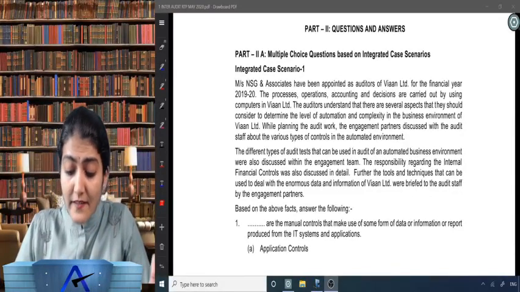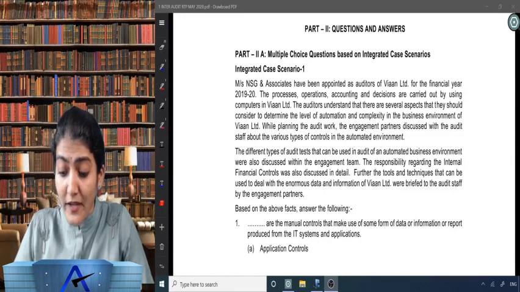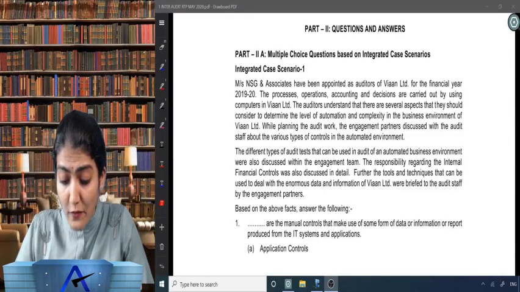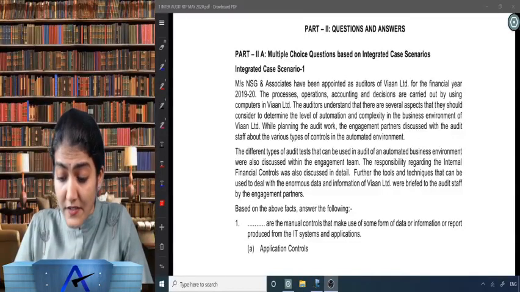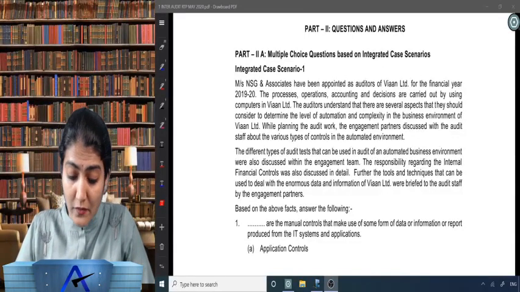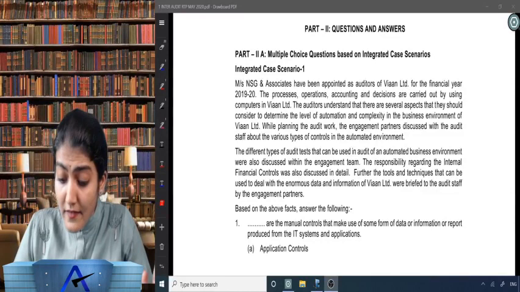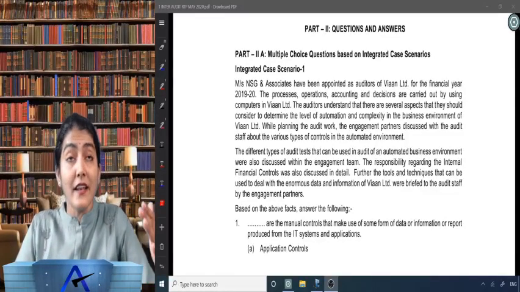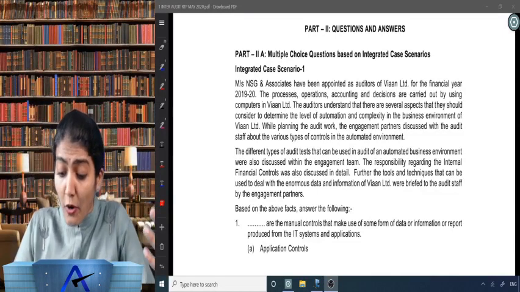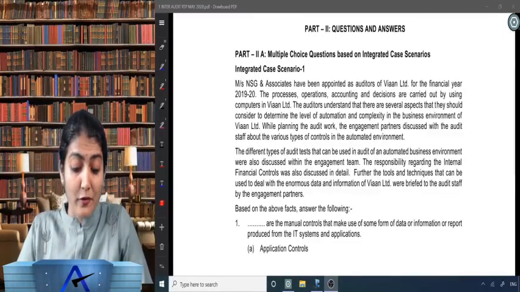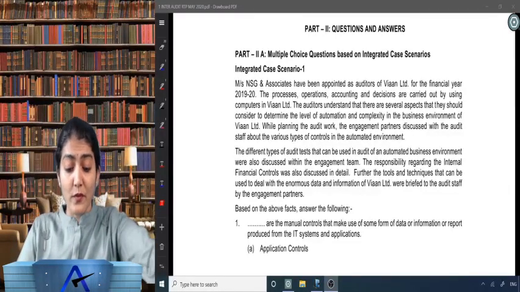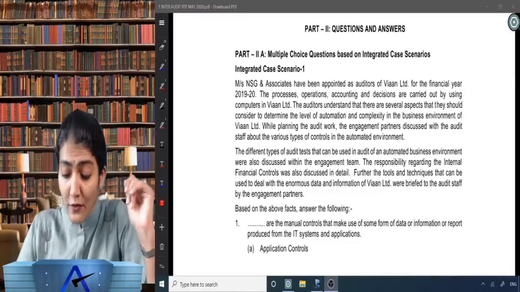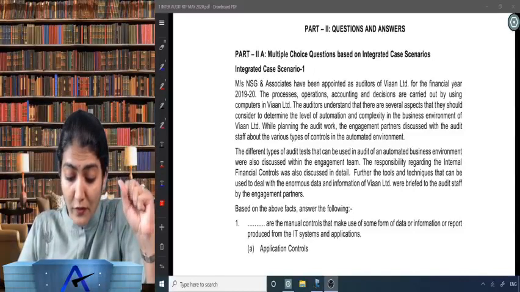NSG and Associates have been appointed as auditors of Viana Limited for the financial year 19-20. The processes, operations, accounting and decisions are carried out by using computers in Viana Limited. The auditors understand that there are several aspects that they should consider to determine the level of automation and the complexity in the business environment of Viana Limited. So the auditor wants to consider the use of computers, the automation and the complexity of the business environment due to use of computers.